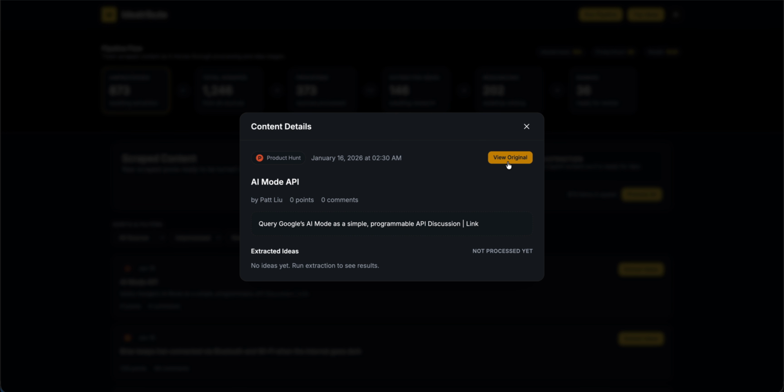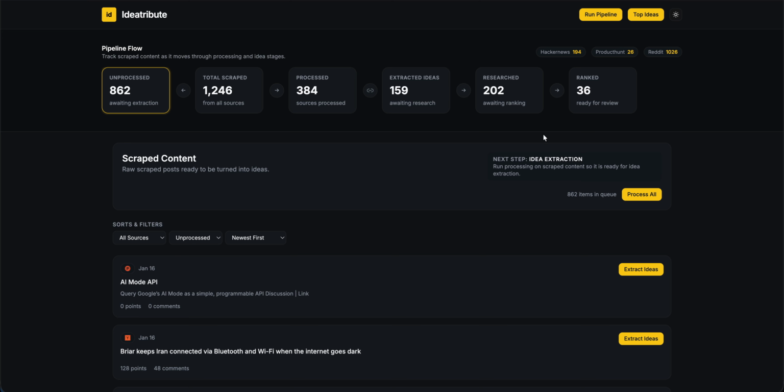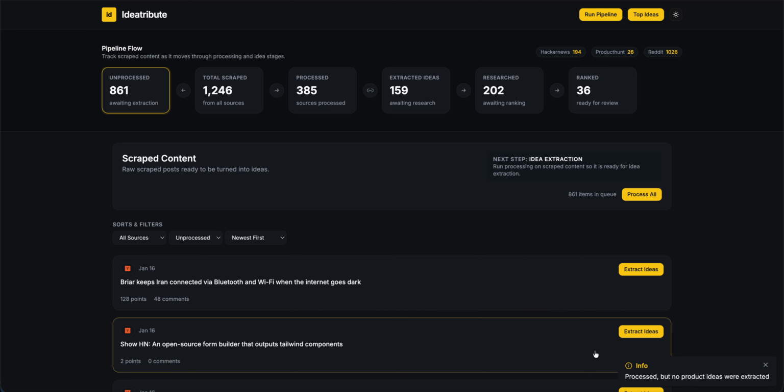we can click on them and I can see the source. I can hit view original to go to the link. I can similarly hit extract ideas and it will just run, and like you see here, no idea was found.